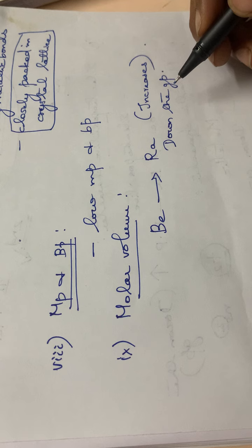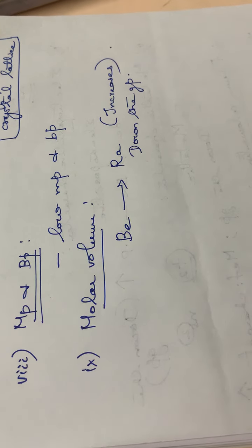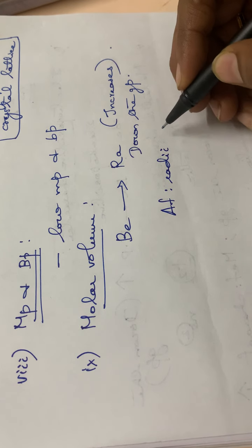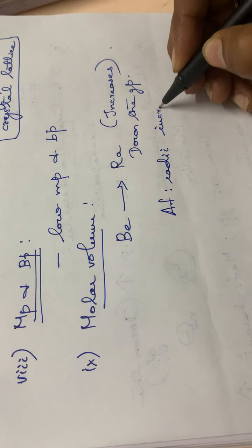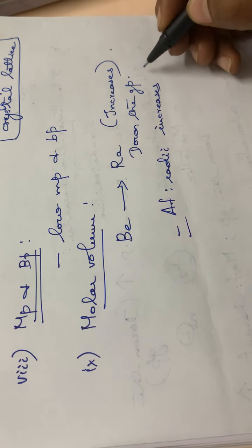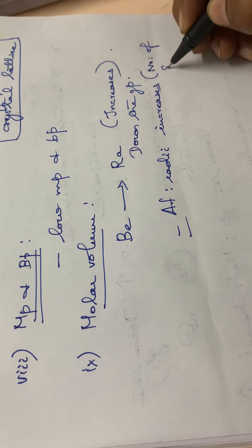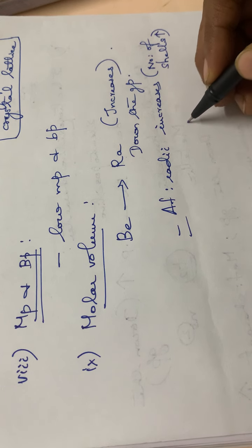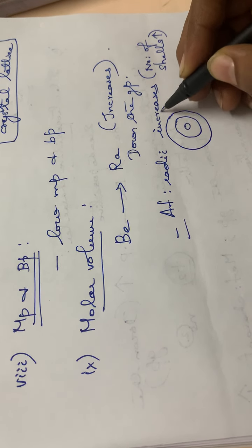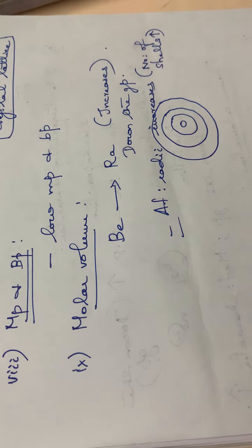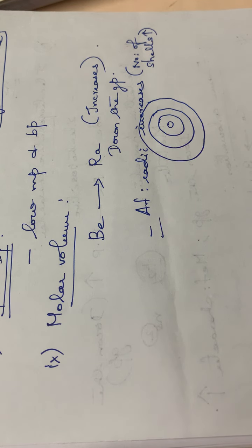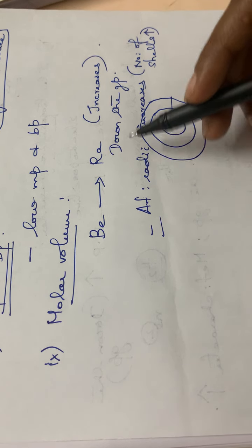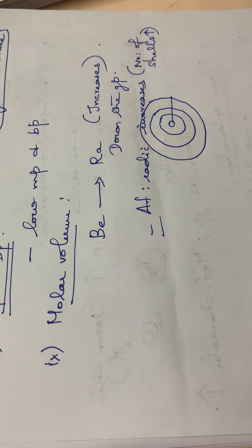The reason is that the atomic radii increase down the group. Atomic radii increasing means the number of shells is increasing down the group. Each shell will be added to that particular atom. So the atomic radii will also increase down the group. That is why the molar volume also increases down the group.